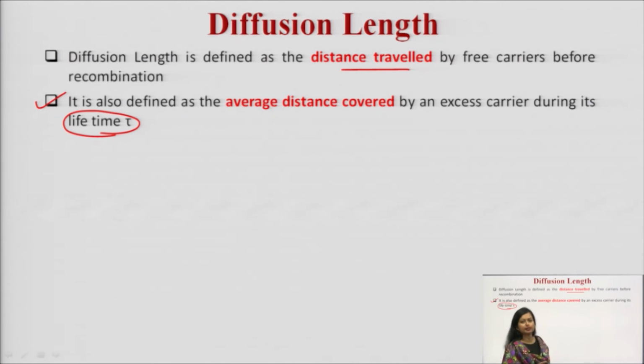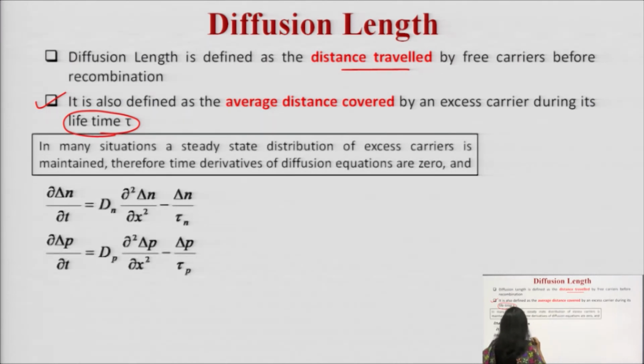So, in many situations you can see a steady state distribution of excess carriers is maintained. In most situations, a steady state distribution of excess carriers is maintained. It means the time derivative of the diffusion equations is 0. When the steady state is maintained, there is no variation with respect to time.